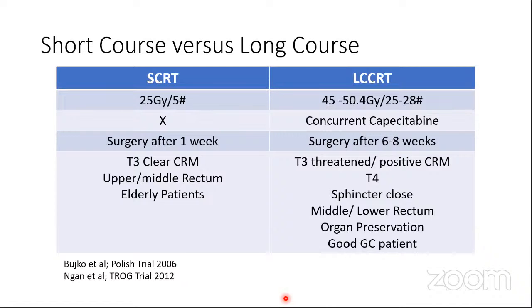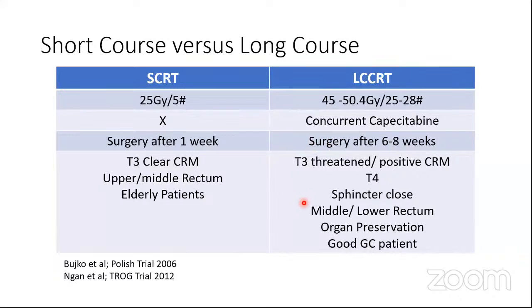Okay, but however, in spite of this, we see that the downstaging is better. It is more in the long course chemo RT protocol. So first of all, talking about the protocol, 180 centigray you give, and you can go up till 45 to 50 gray. Here you give 500 centigray in 5 fractions. You give concurrent chemotherapy. You do not add concurrent chemotherapy. This is usually followed by surgery within 1 week to 10 days. But now in the newer literature, we can also wait similar to the long course RT and then operate. And here we always wait for 6 to 8 weeks.